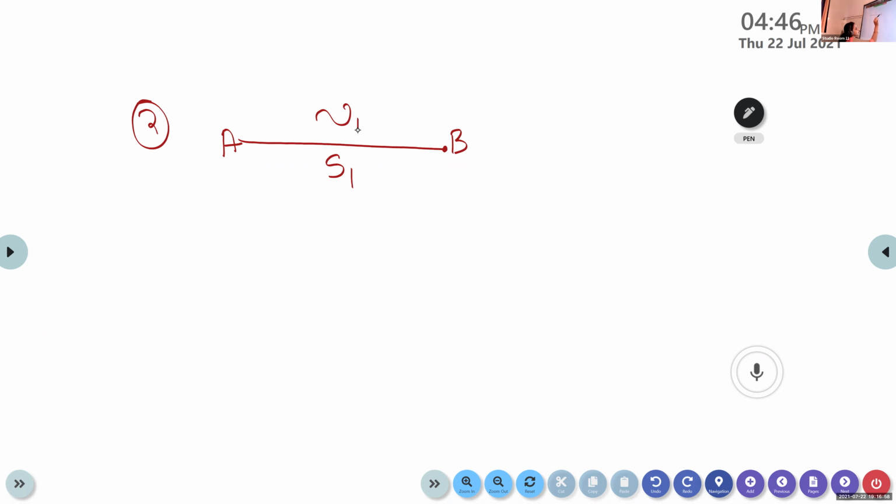And then it covers a distance from B to C, S2, with a speed equal to v2. So this is our second case.